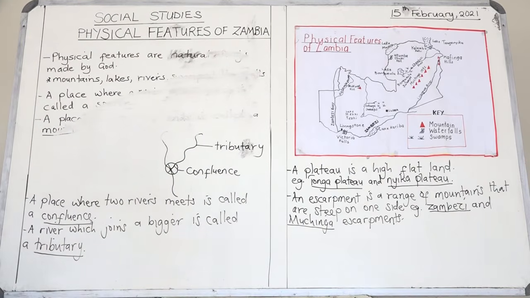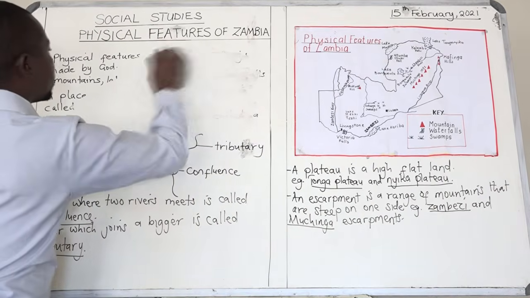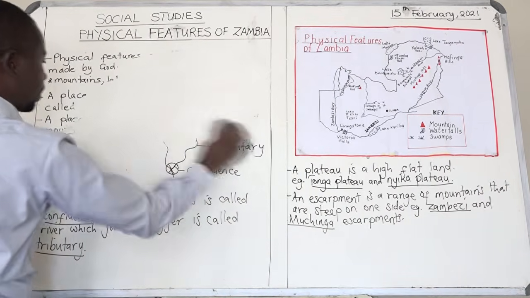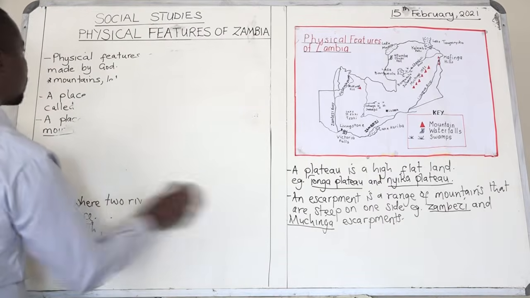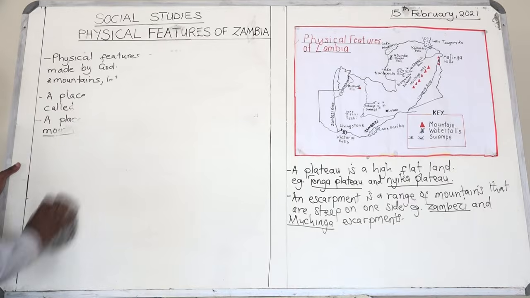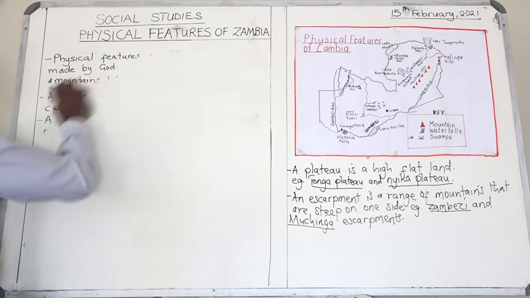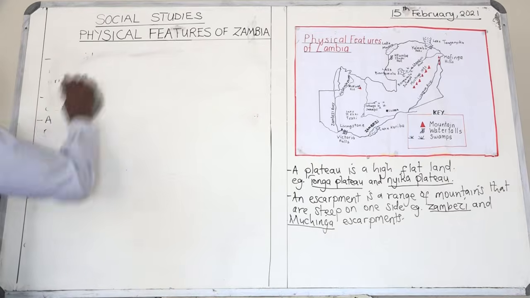All right, so boys and girls, I hope you're enjoying the class. This is grade 5 class, social studies, and today we are looking at the physical features of Zambia.